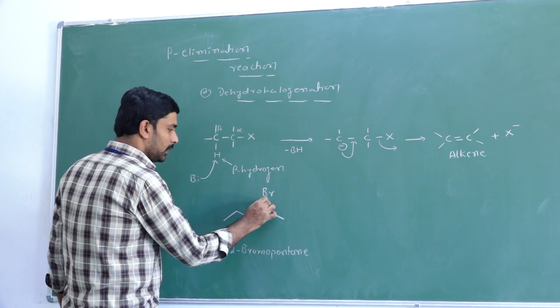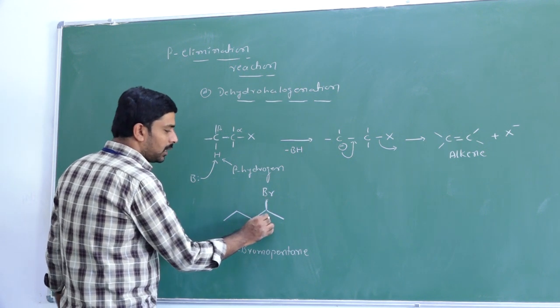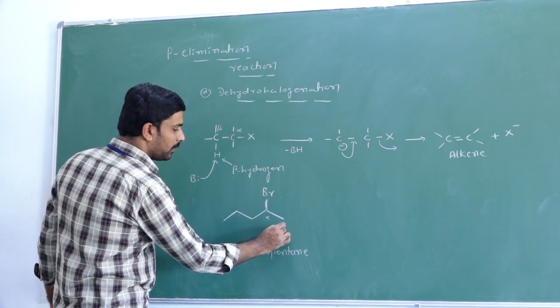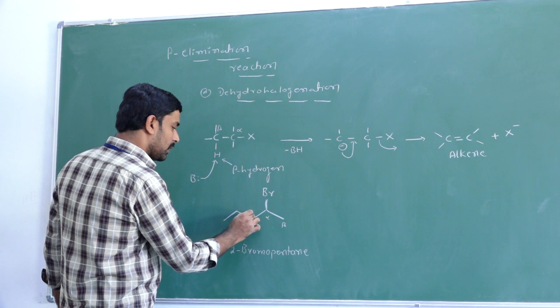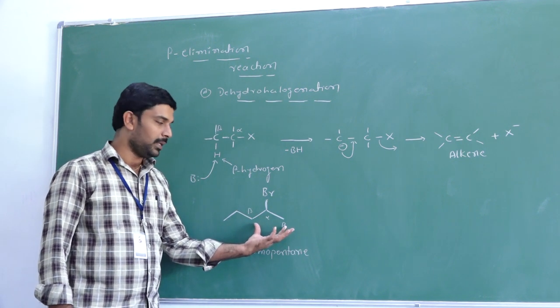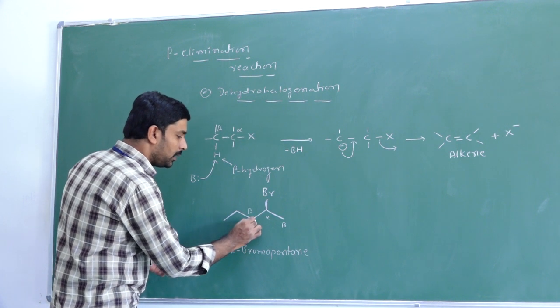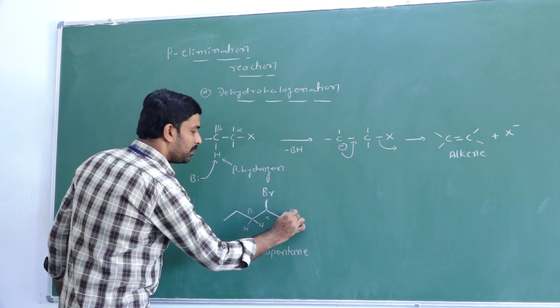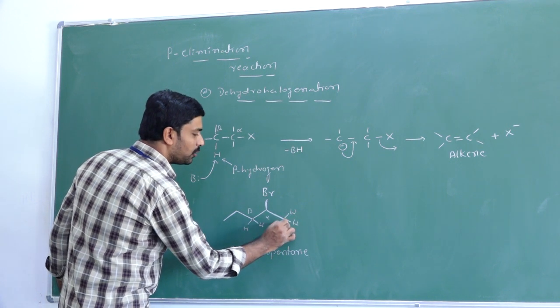So here the bromine containing carbon is called what? Alpha carbon. The next carbon is called what? Beta carbon. And this carbon is also beta carbon. In this alkyl halide we have 2 beta carbons. In this beta carbon we have 2 hydrogens. In this beta carbon we have 3 hydrogens.